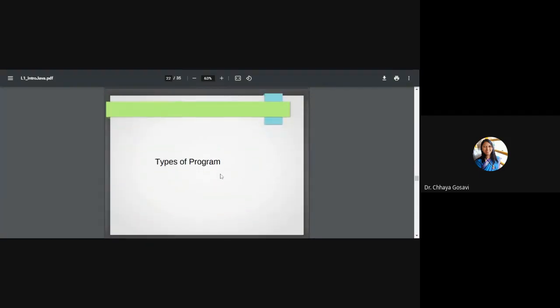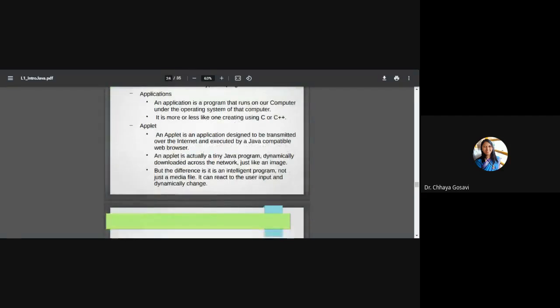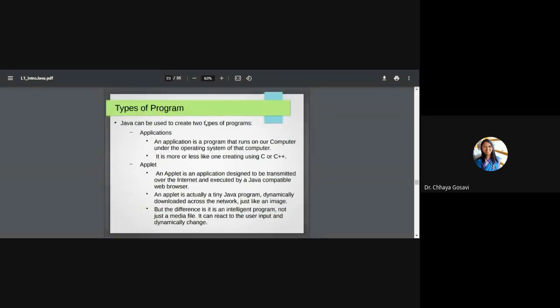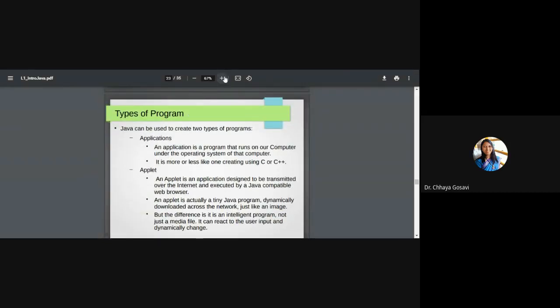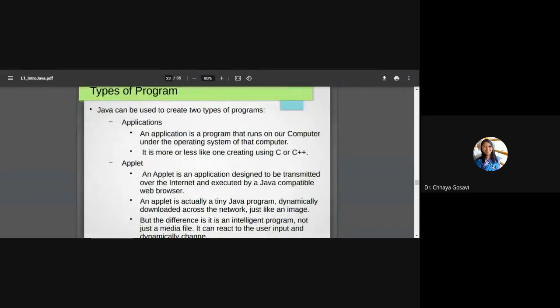Types of Java programs. There are three types of Java programs, as I told you. The first one is application, then applet, and the third one is servlet. Servlet is not covered here, but just for your information. So mainly two types of programs. An application is a program that runs on our computer, on top of the operating system of that computer. It is more or less similar to creating C programs or C++ programs. An application takes input from a user, performs some operation and produces some result. That is called an application.